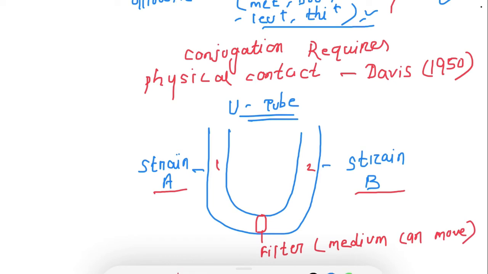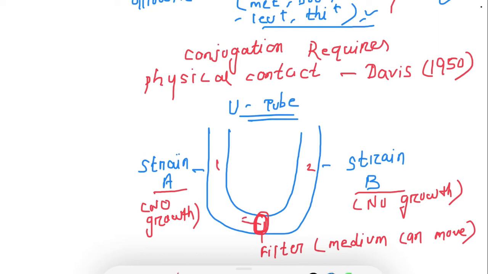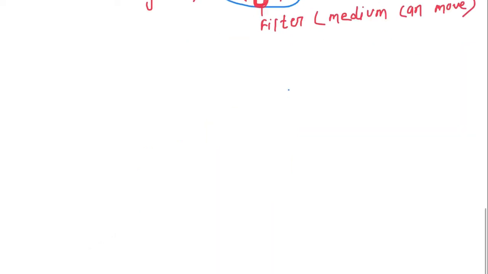There is no growth on both arms of the U-tube. Through this filter, only medium can pass through, but not the bacteria. So from this experiment, Davis concluded that for the recombination of genetic materials in bacteria, physical contact is required. So in the next step, we'll see some of the conjugation between the bacteria.